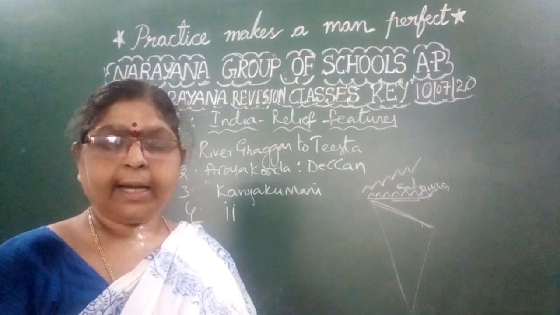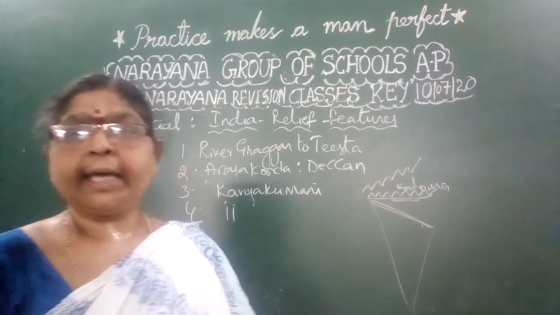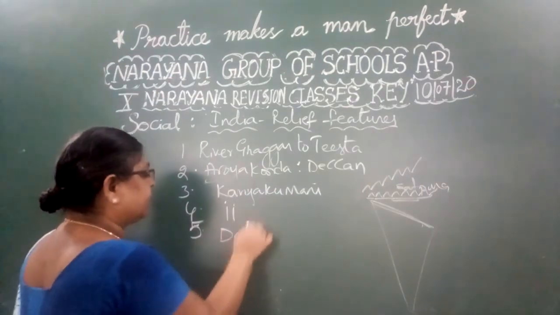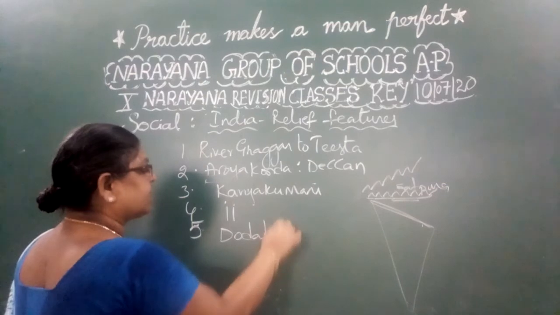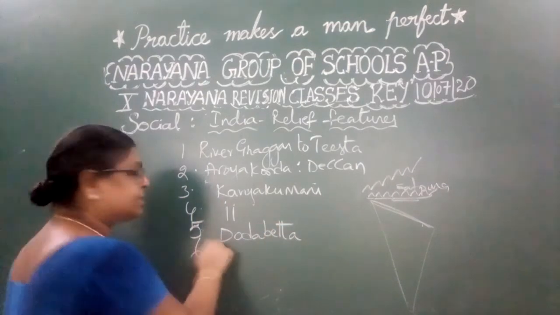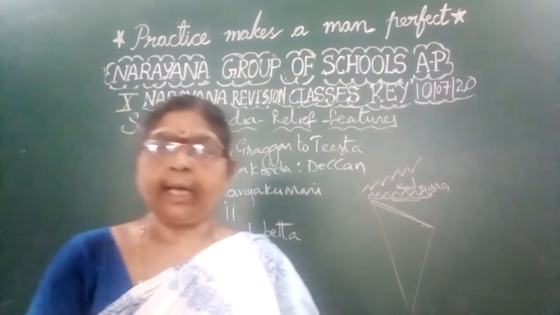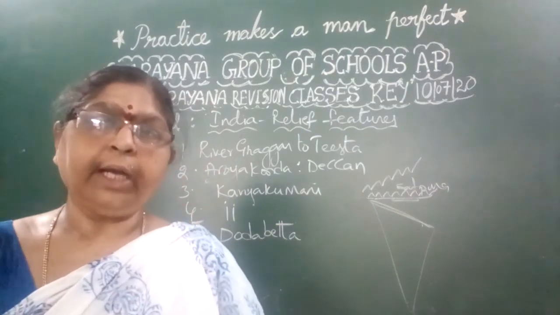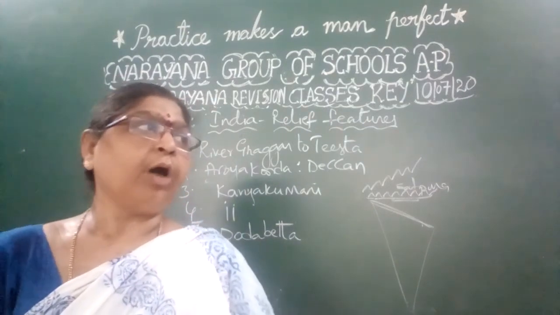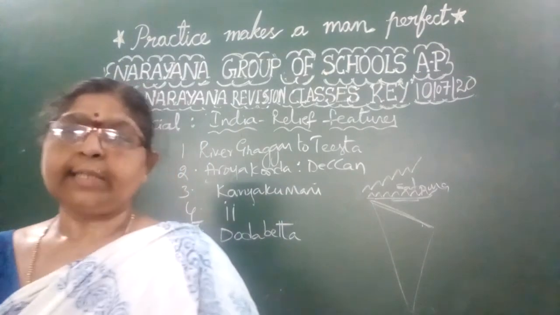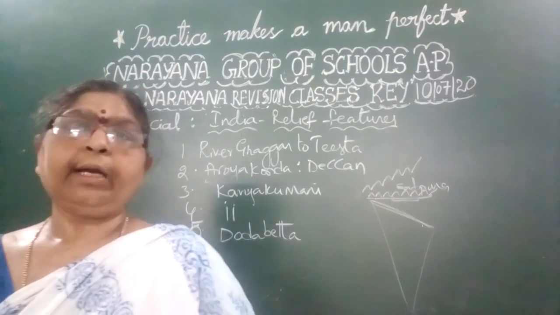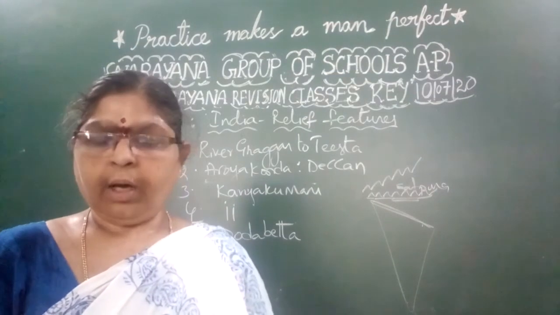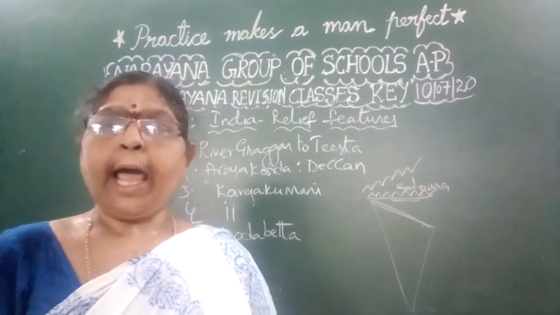Right, children? And the next one is, which is the highest peak in the Nilgiris? The highest peak in the Nilgiris is Dodabetta. Right, children? And now you need to understand and identify the odd one. They have given certain hill names. You need to identify the odd one. What is the odd one? Nallamala, Velikondalu, Seshachalam Hills and Palani Hills.